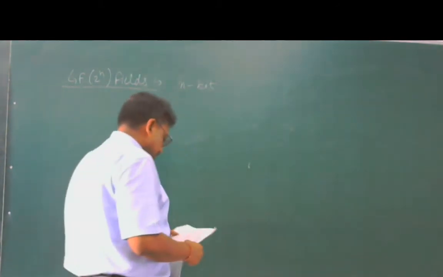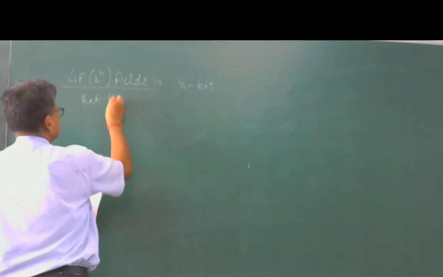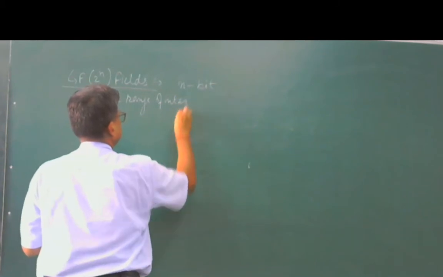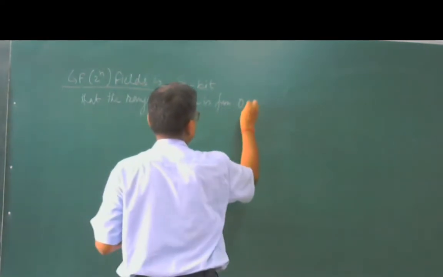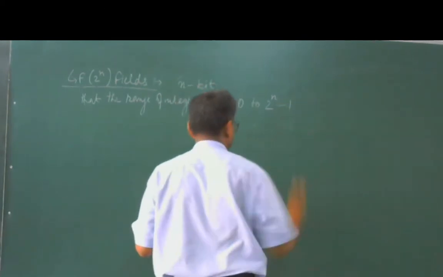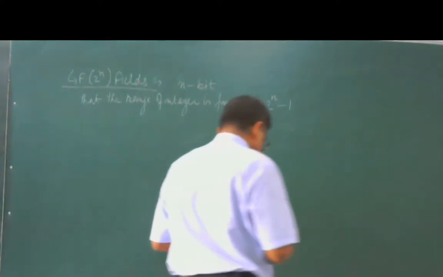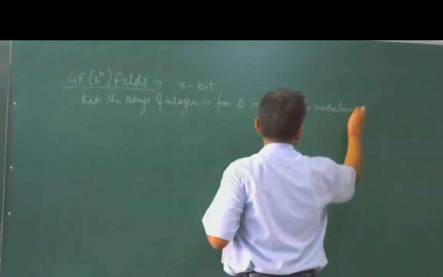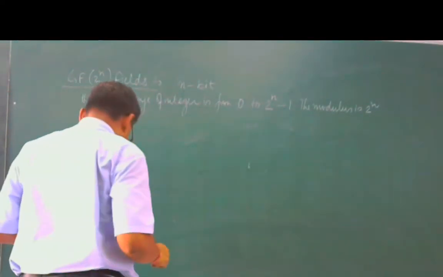So what does it mean? It means that the range of integers is from 0 to 2^n minus 1. And the modulus is 2^n, since we are discussing GF(2^n). So modulus is 2^n.